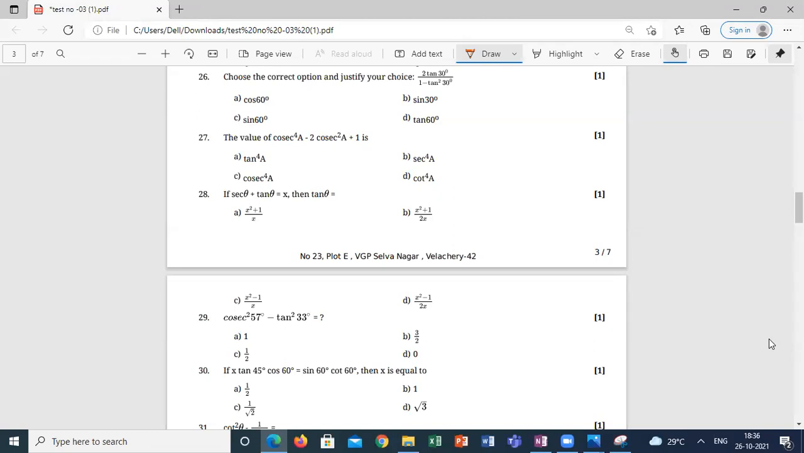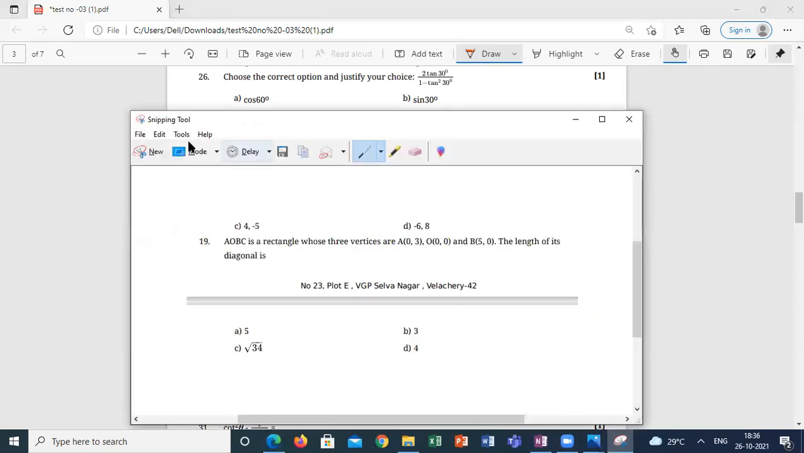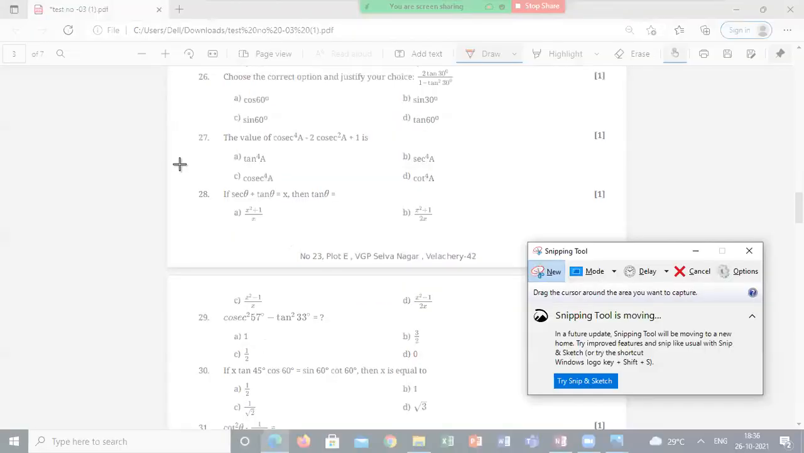A girl asked about 28. So from 26 to 30, omit the 29th one. It is out of the syllabus. If anybody wants, I will teach you. That doesn't matter, but I'm saying.